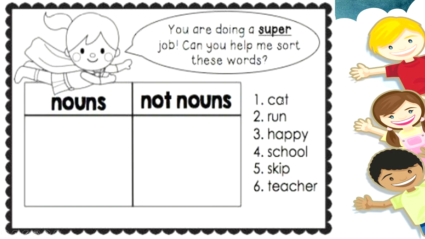Cat, it is a noun. It is the name of an animal. Run, no, it is an action word, right? Happy, no, that is not a name. It is an adjective. School, yes, it is the name of a place. Skip, no, it's again an action. Teacher, yes, it is the name of a person.